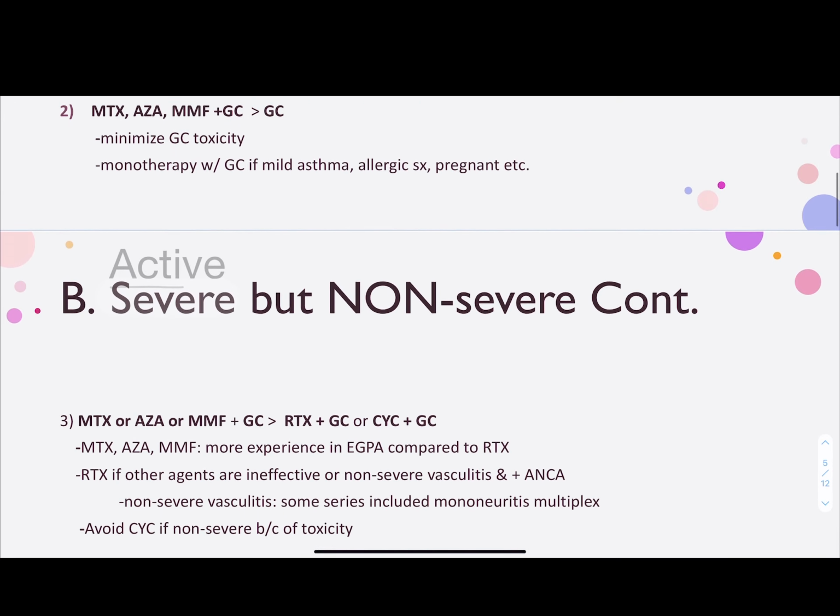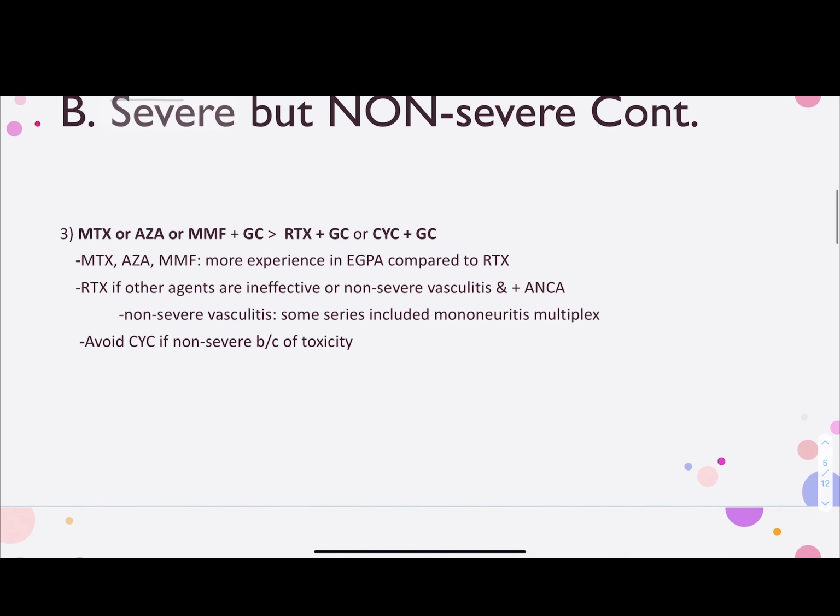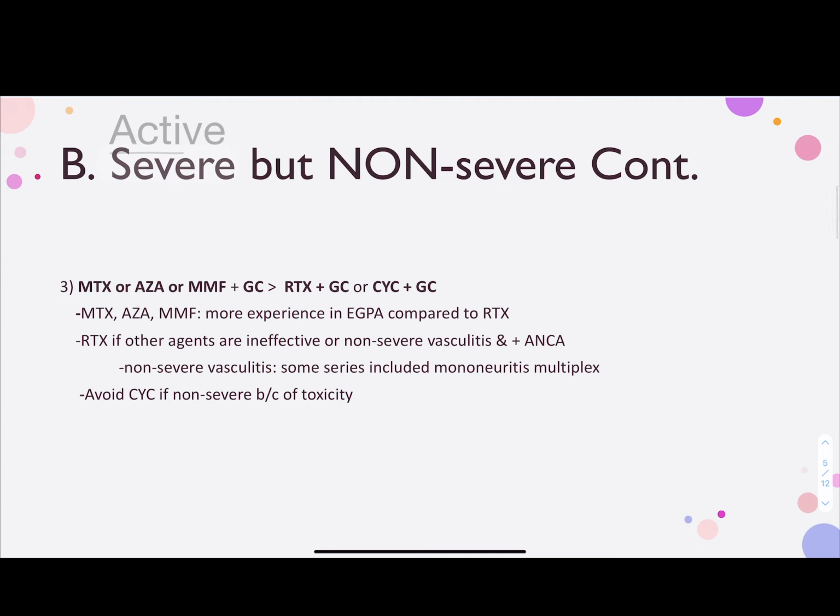Okay, so continuing with active but non-severe disease. Number 3, choose methotrexate, Imuran, or CellCept with glucocorticoid over rituximab or cyclophosphamide with glucocorticoid. Why? First, there's more experience in EGPA with these medications compared to rituximab. Second, why not cyclophosphamide?